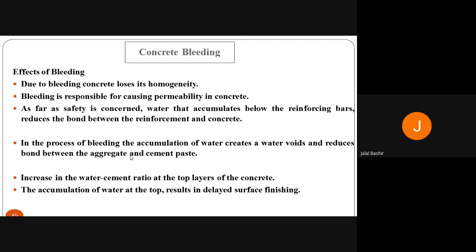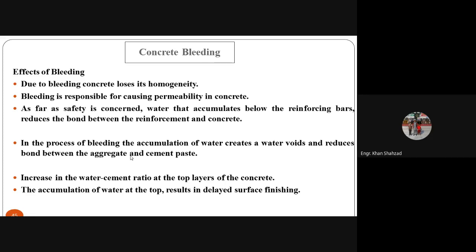Yes, sir. Okay, beta. Due to bleeding, concrete loses its homogeneity. As I told you, the concrete will not remain uniform or homogeneous. Bleeding is responsible for causing permeability in the concrete. I have explained this. As far as safety is concerned, water that accumulates below the reinforcing bars reduces the bond between the reinforcement and the concrete, because there will be only water and no cement paste to make a proper bond between the concrete and the steel bars.